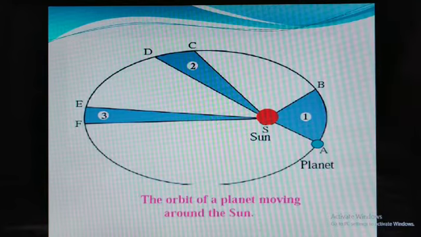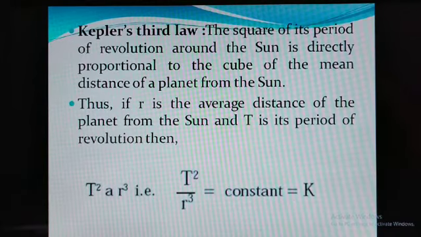And these laws were prepared from the data available in the 16th century. That was concluded from that data. Now Kepler's third law. The square of the period of revolution around the sun is directly proportional to the cube of the mean distance of the planet from the sun. Suppose r is the average distance of the planet.